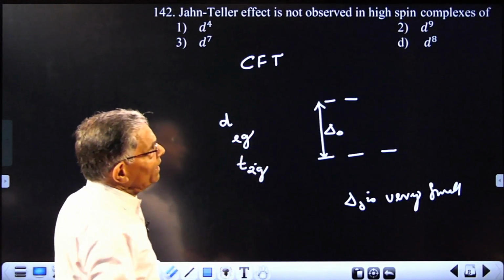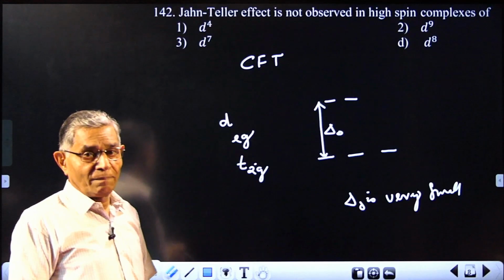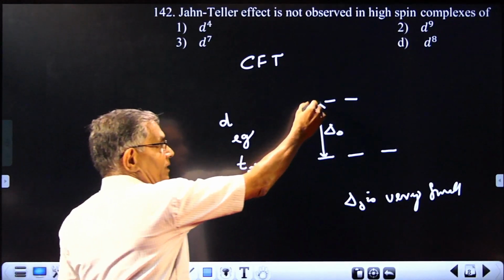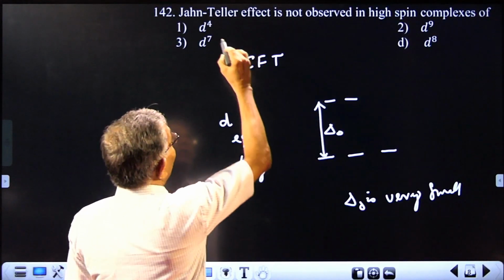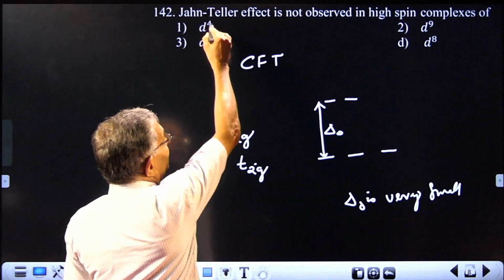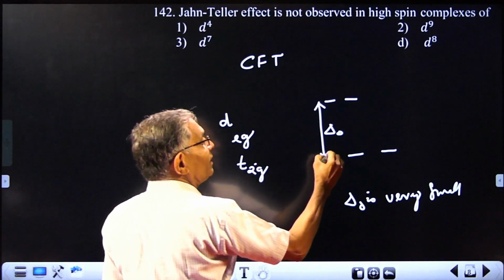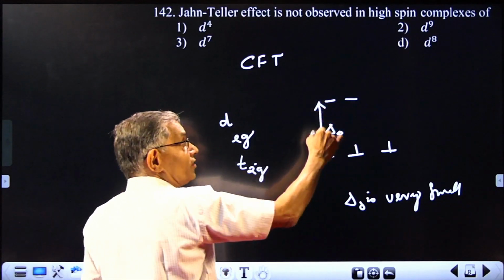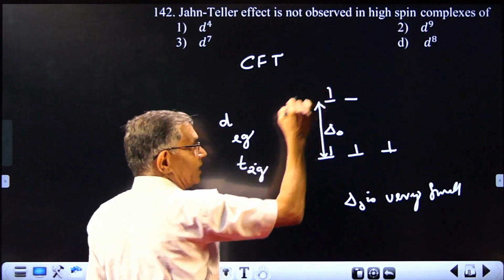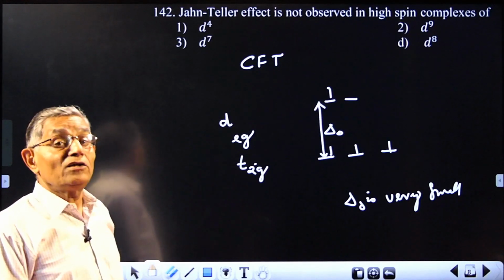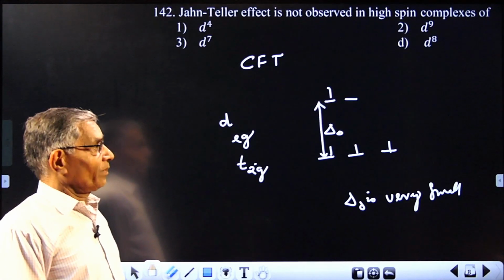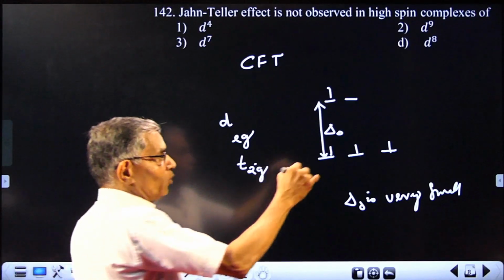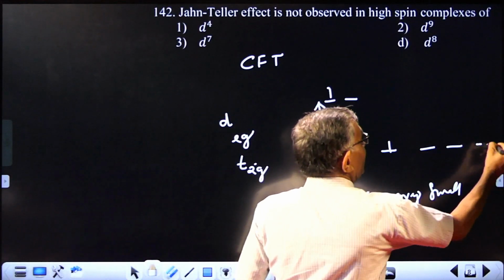Now the given condition is high spin complex. It means the splitting is very low. Now try to accommodate electrons. What is the d4 configuration? d4 will be one electron, second electron, third electron. And because this difference is very small, the next electron will go over there. So that is d4. One more: 1, 2, 3, 4, 5.